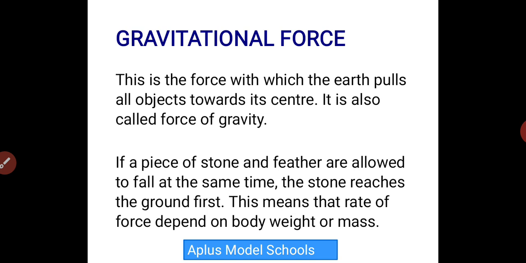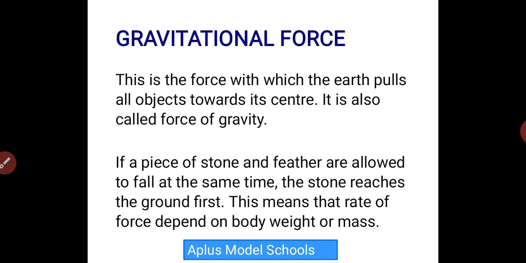Why? It happens because the mass of the stone is heavier than the mass of the feather. So the higher the mass, the higher the gravitational pull, while the lower the mass, the lower the gravitational pull.